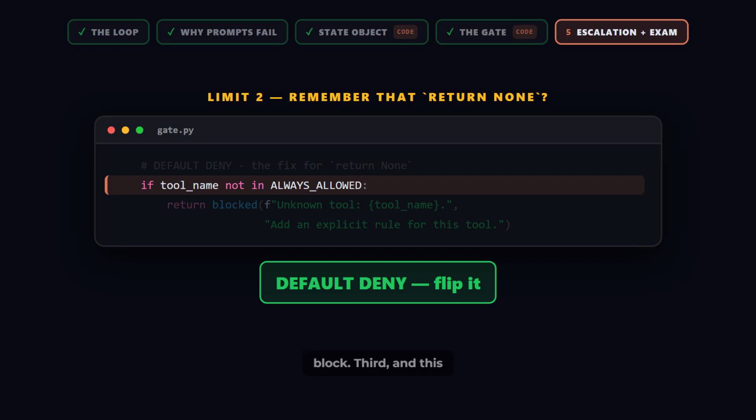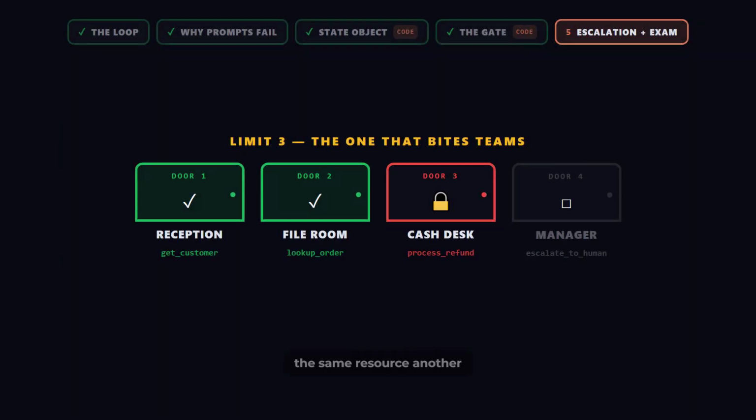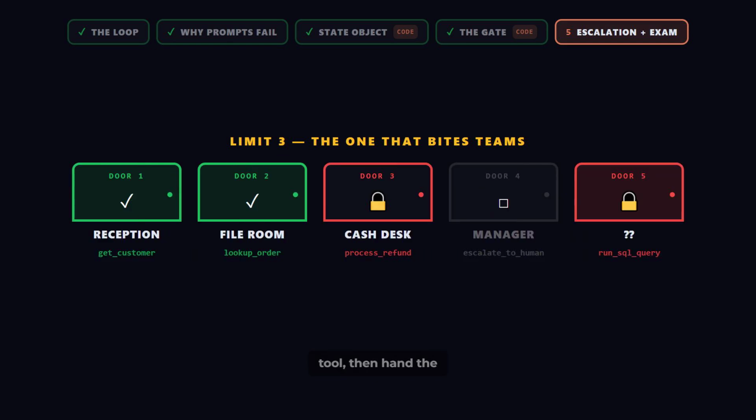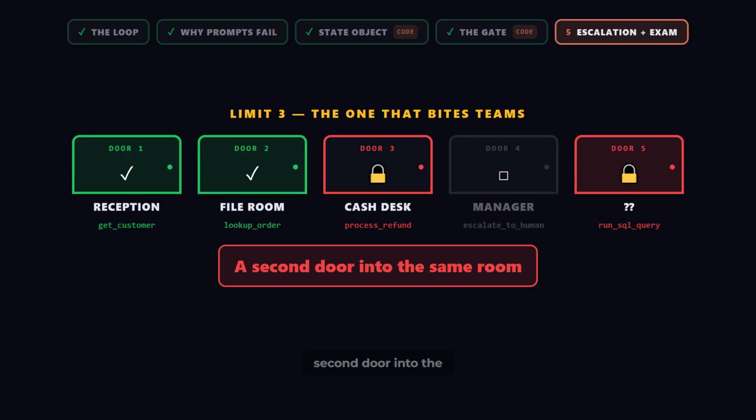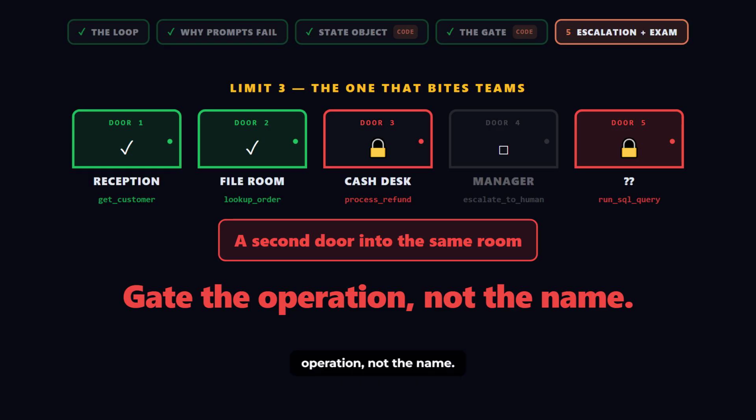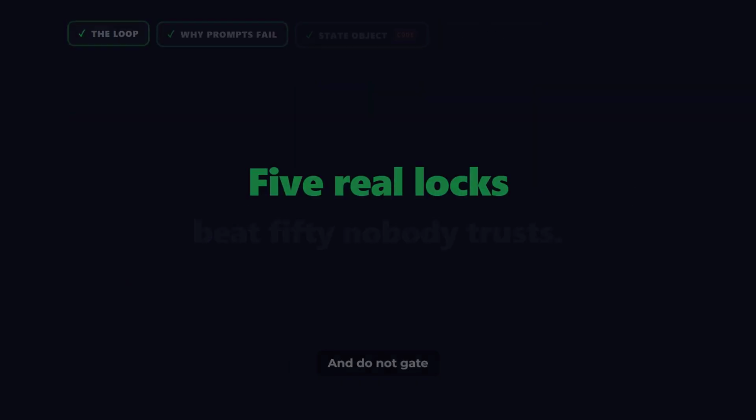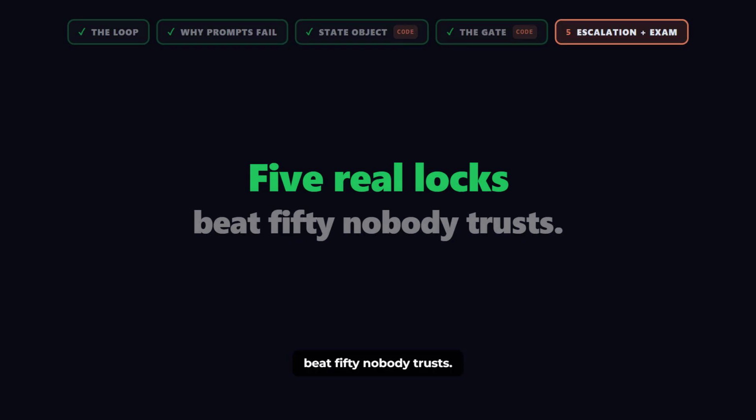Third, and this one bites teams. If the model can reach the same resource another way, your gate is decoration. Lock the refund tool, then hand the agent a general SQL tool. That is a second door into the cash desk. Gate the operation, not the name, and do not gate everything. 5 real locks beat 50 nobody trusts.